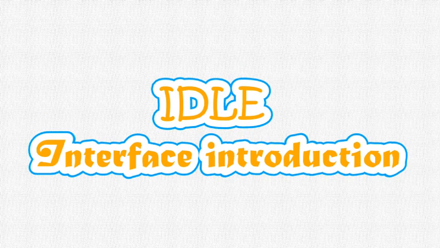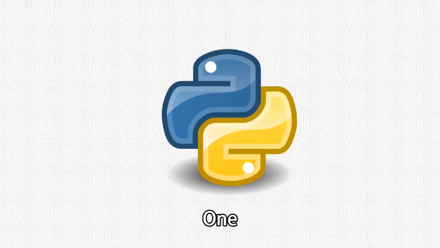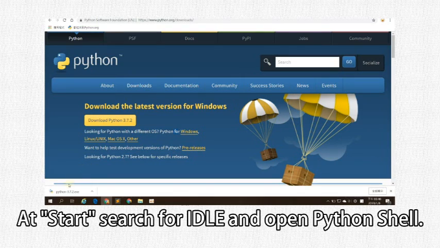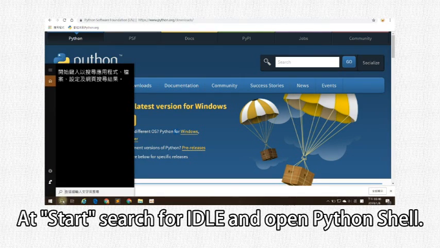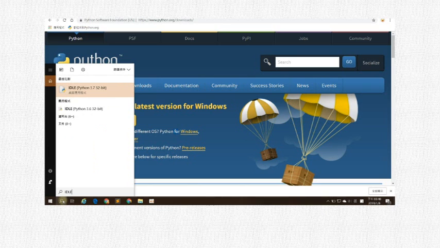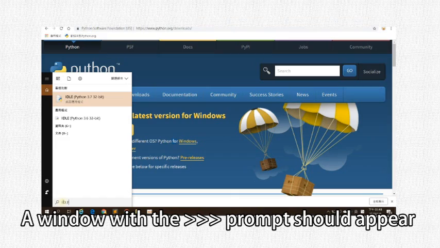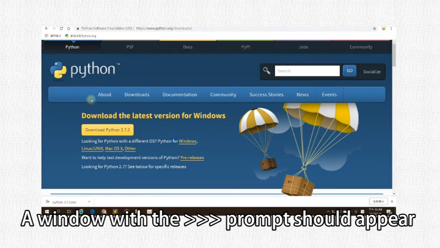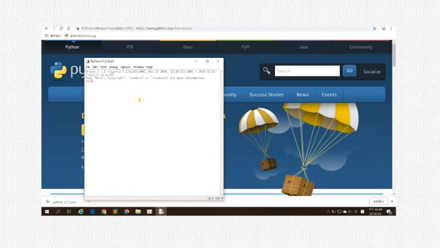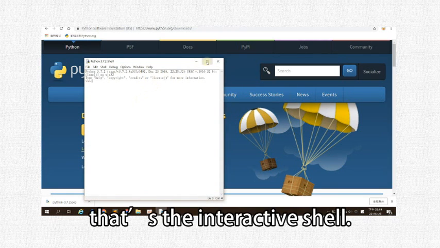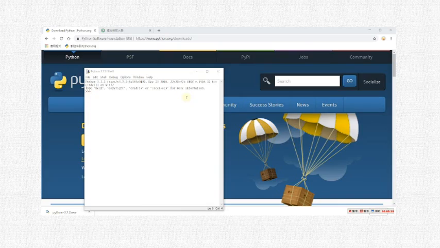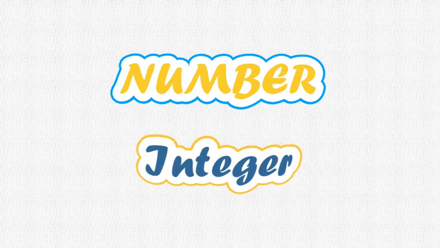After installation. 1. Start by searching for IDLE and open the Python shell. 2. A window with this program should appear. Let's look at the interface of the shell. Integer.